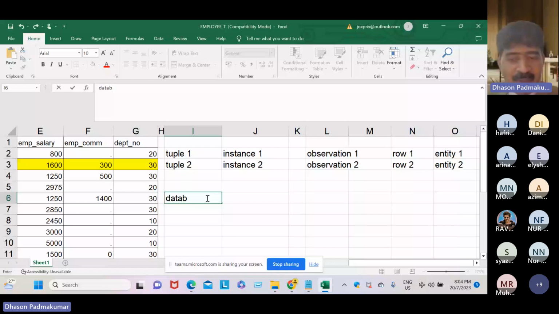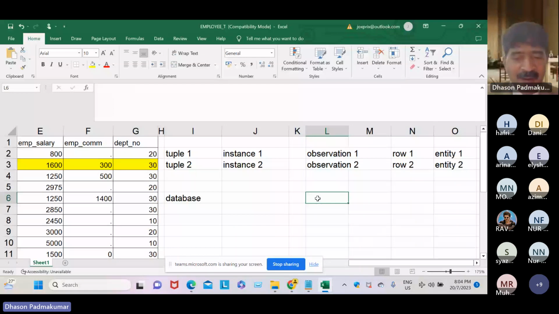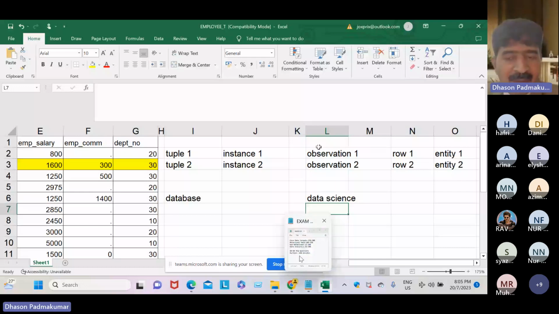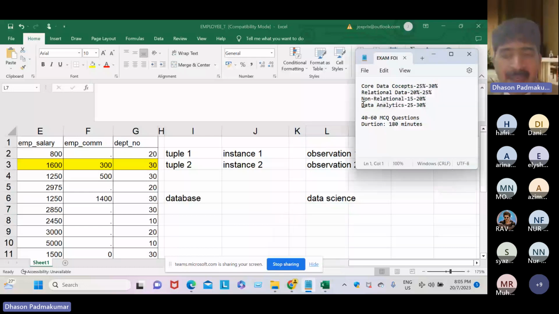But this one, dear students, observation, is used in data science or data analytics. So whenever you use the keyword observations, remember, the questions are relevant to data analytics.